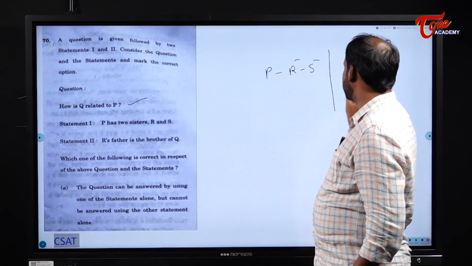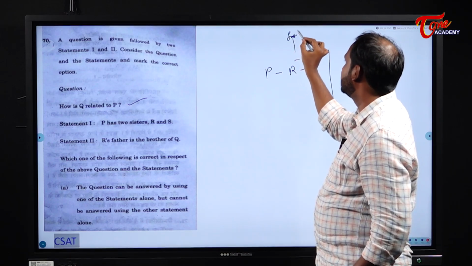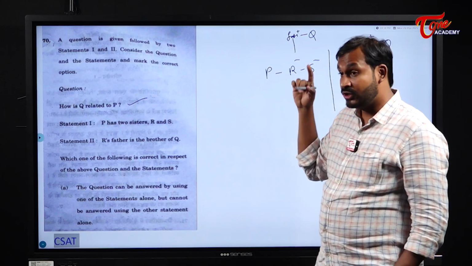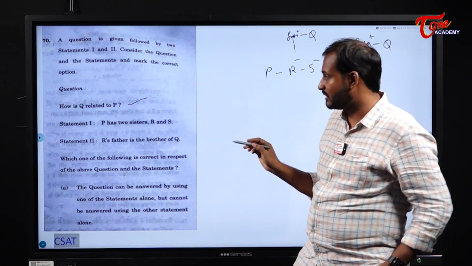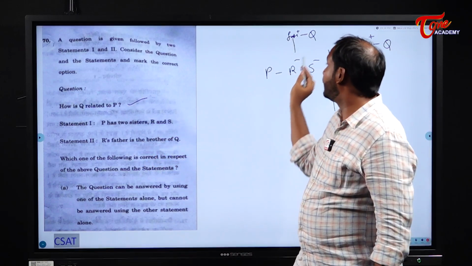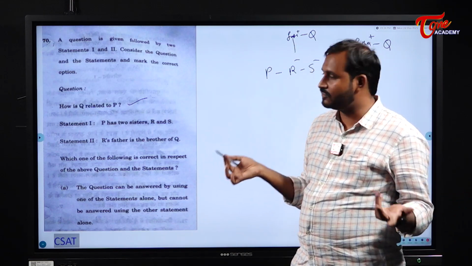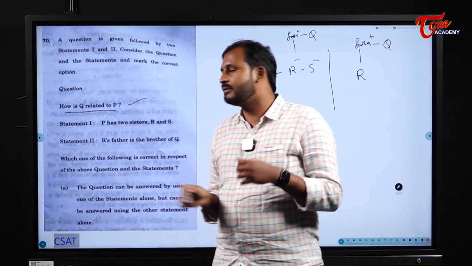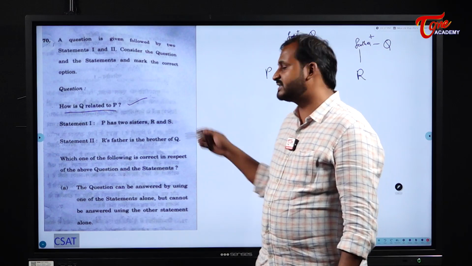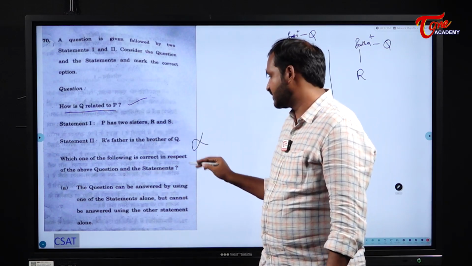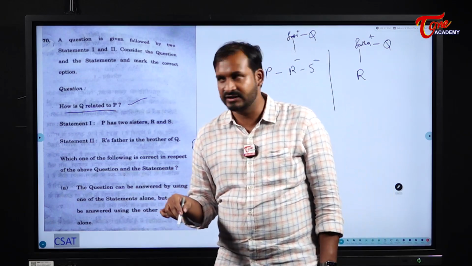Now I will relate these two. That means I will join these two, R's father will be one person and his brother is Q. Q's brother is R's father. Not R's father's brother is Q. That is not. See here, R's father is the brother of Q. Do we know the gender of Q here? No. You don't know the gender of Q till now. But how is Q related to P? You should know the gender, right? Then only you can tell the relation. So here by using both the statements also, we cannot answer this question. That is the answer for this question.